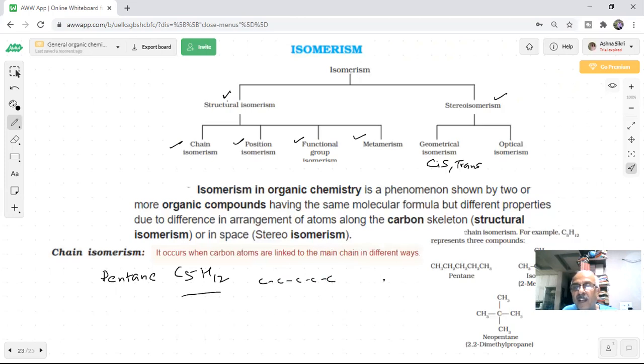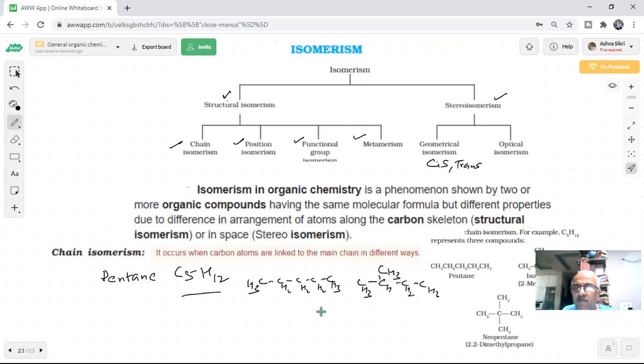You can say I can change the chain like this. 1, 2, 3. Now I have to balance the valency of the carbon, you know already. 4. CH3, CH3, CH3. There will be H, there will be 2H.